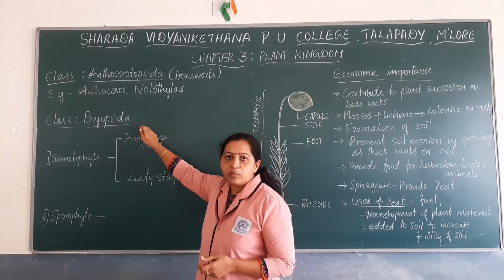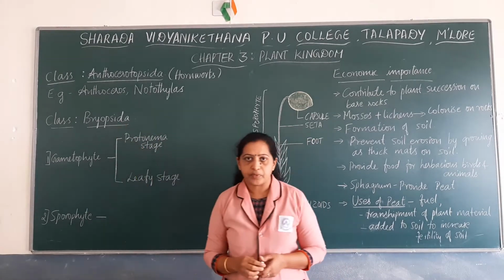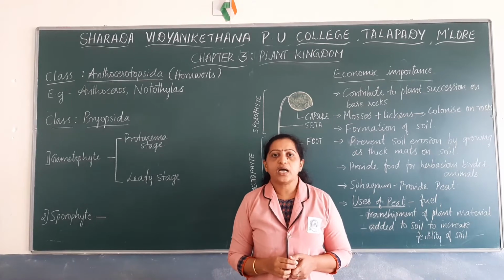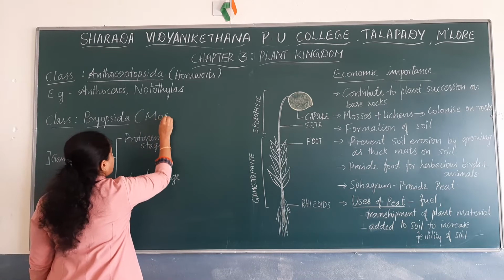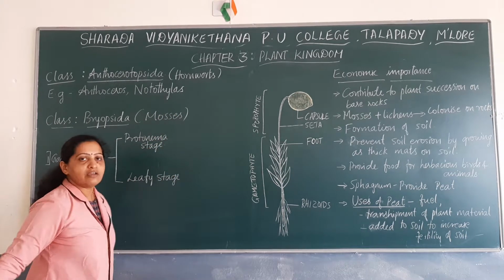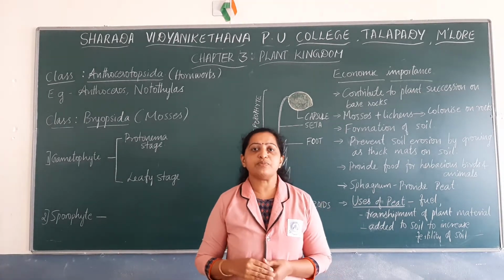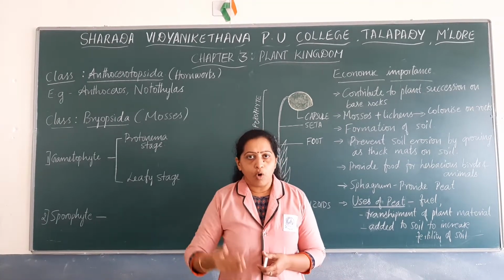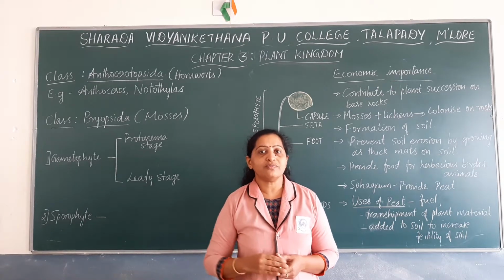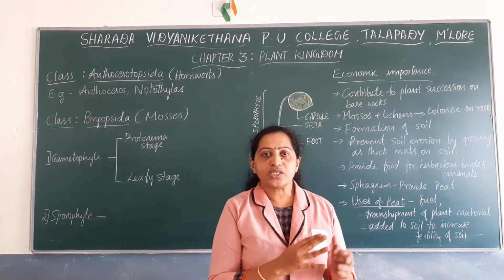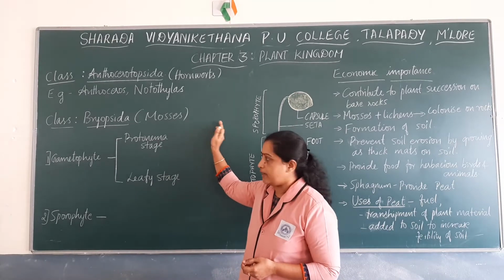Now let us discuss one more class under Bryophyta, that is class Bryopsida. The members of class Bryopsida are commonly called mosses, and they are mainly found in damp areas. You can see many such mosses, especially on wet or damp walls, even on compound walls or the walls of a well. So wherever there is moist condition, these Bryopsida members or mosses grow well.